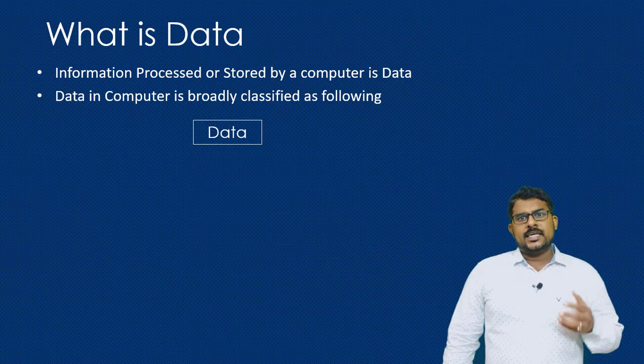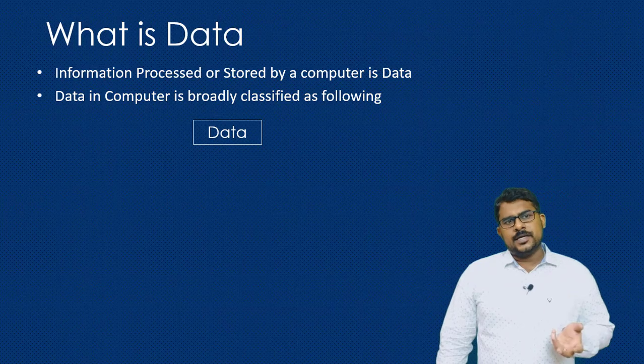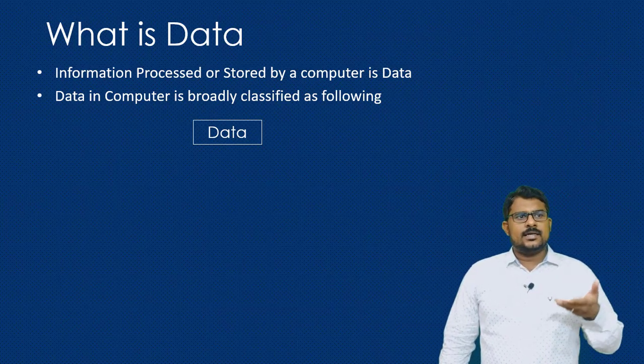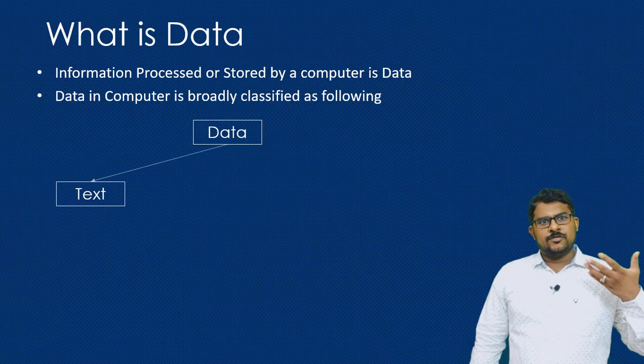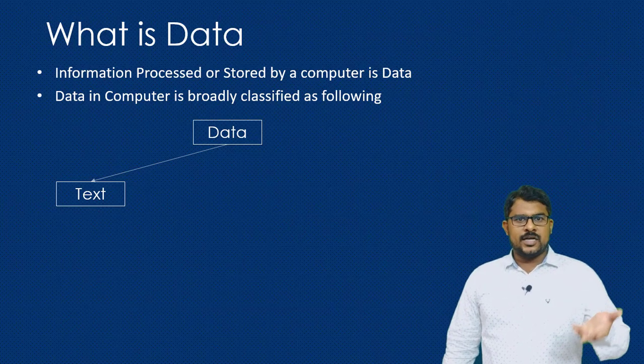Data is information stored or processed by the computer. So when you see the data inside the computer, it can be viewed as text. The text can be your computer program or any text or even your email that you are writing.